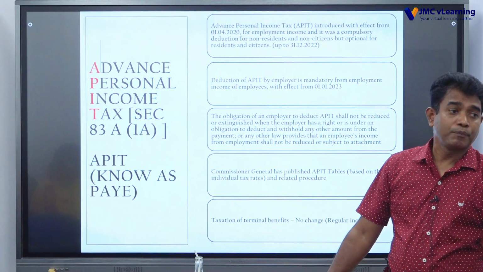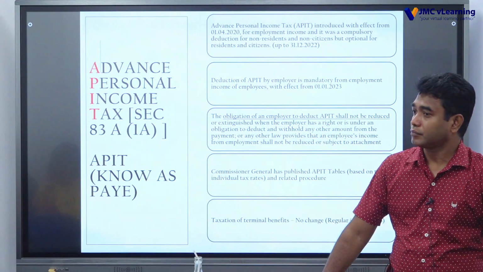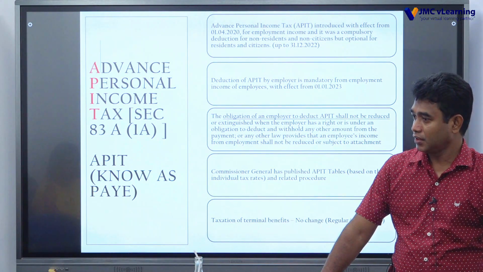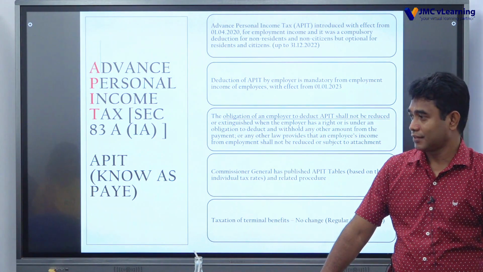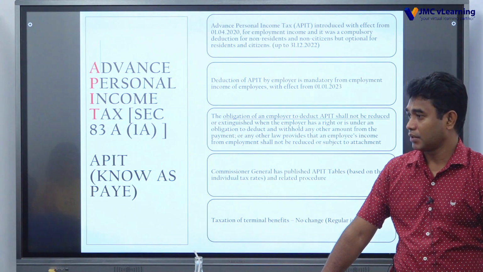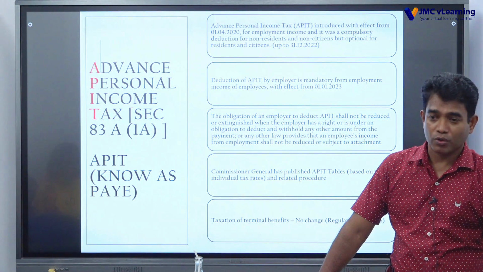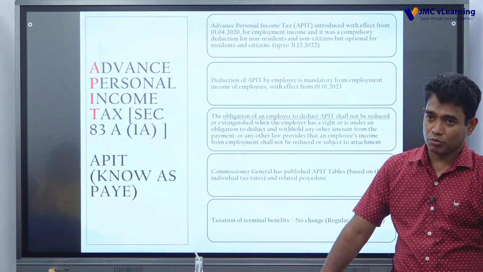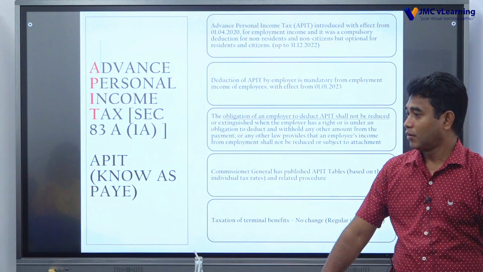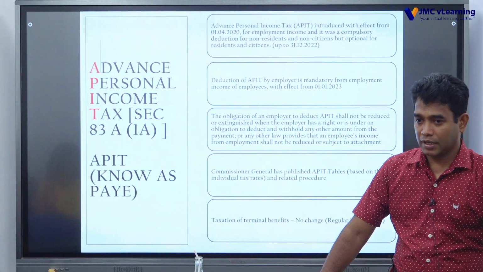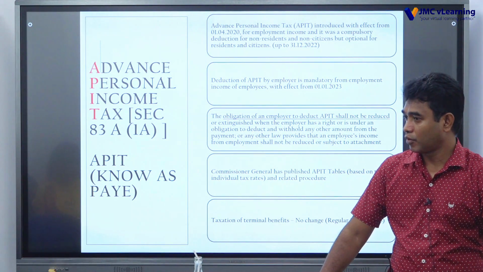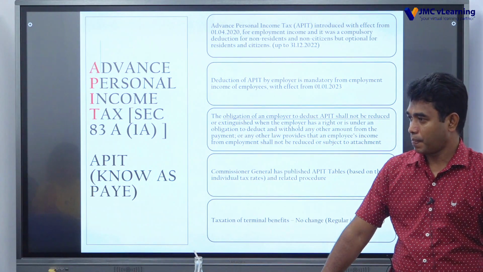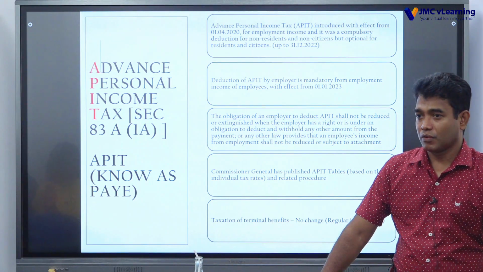What does that mean? Say there may be a direction given by the employee to the employer to deduct some expenditure or payment. Say I obtain a loan, and I give an instruction to my employer to deduct my loan repayment from my remuneration and remit it to the particular bank.